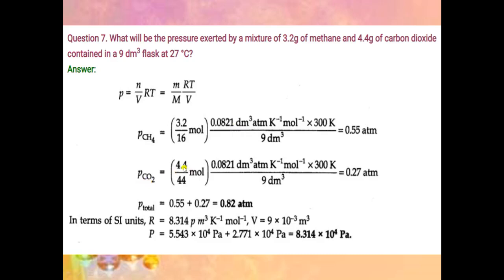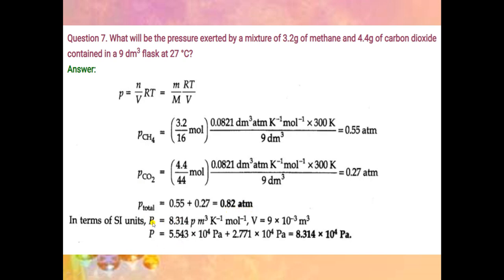The given mass of carbon dioxide is 4.4 gram, divided by molecular mass, which is 44, into RT divided by V. It is equal to 0.27 atmosphere. So total pressure will be the pressure of methane plus the pressure of carbon dioxide. It is equal to 0.82 atmosphere.